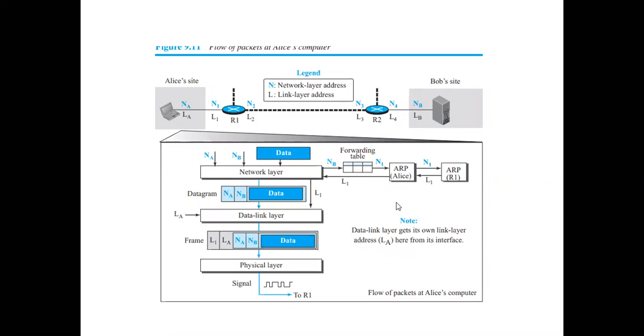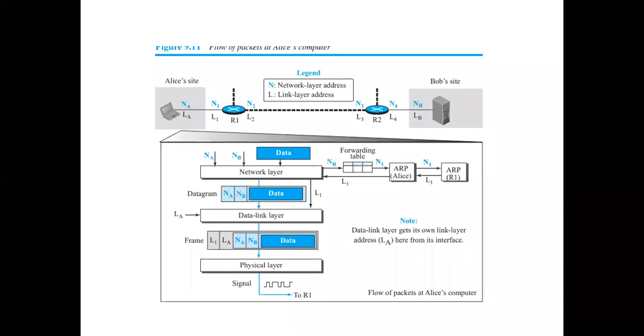So this is from the Alice computer, how the packets flow. All the respective IP addresses and the link layer addresses are already given here. So this here shows, as I already told, the flow of packets at the Alice computer. This is the network layer. For the network layer, we need to have the IP address of both the sender and the receiver.